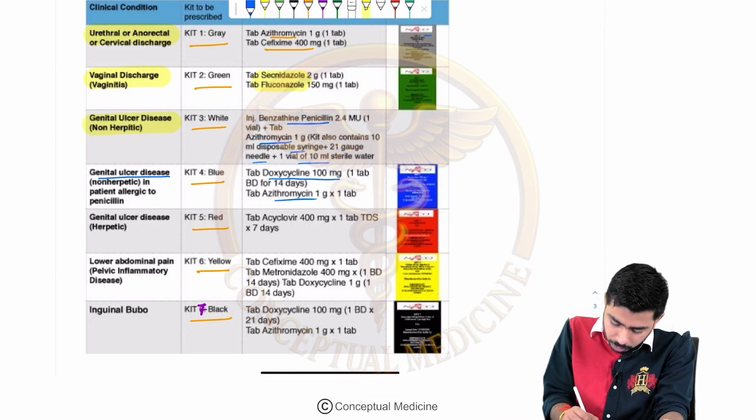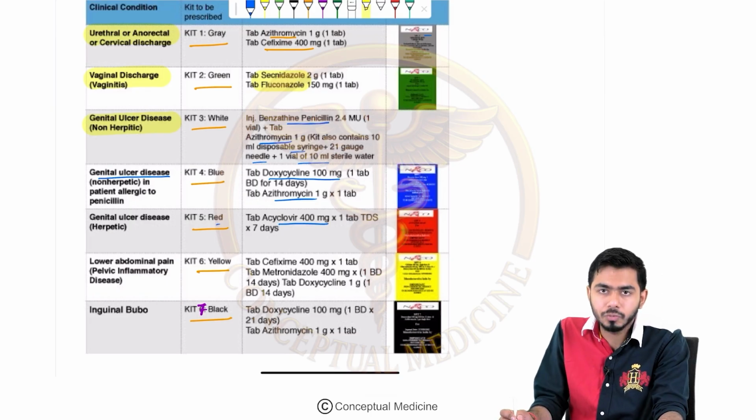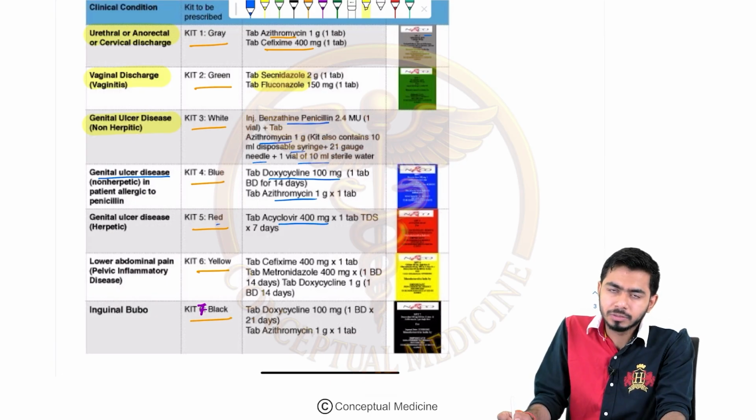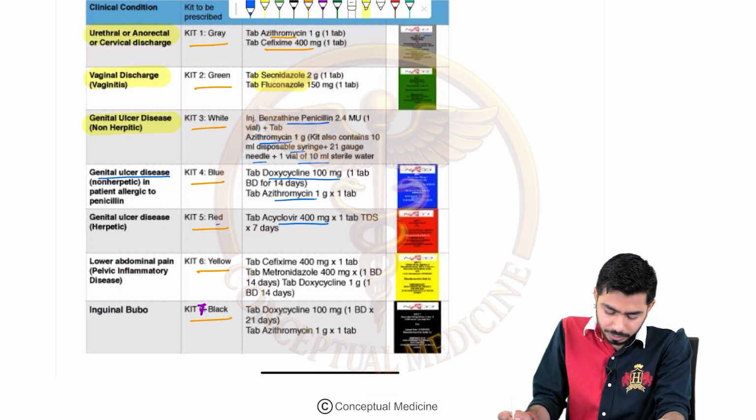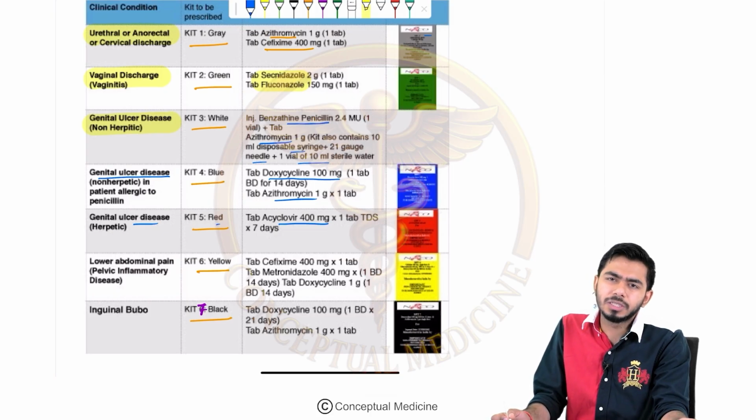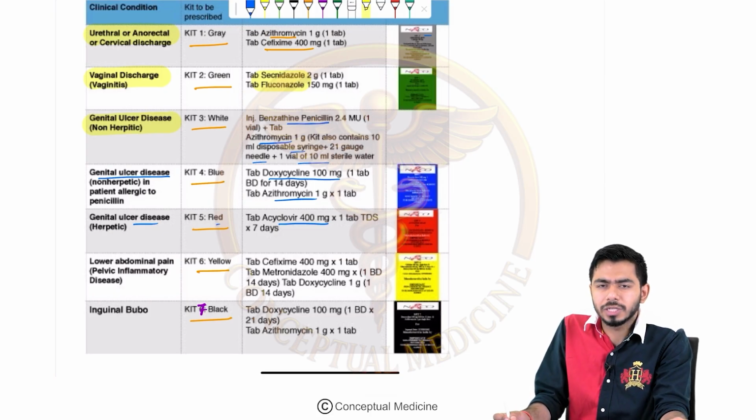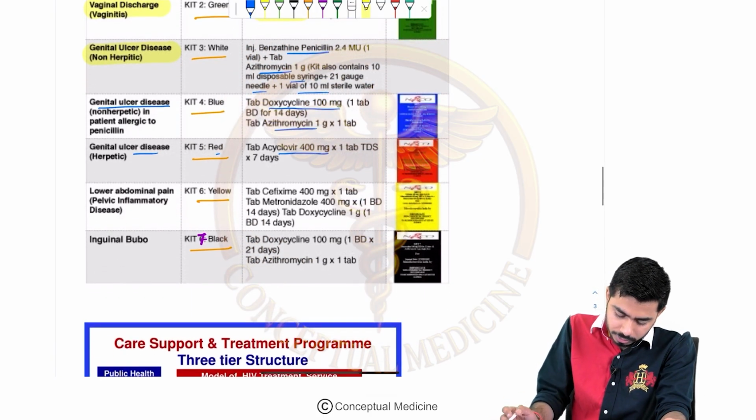Kit number 5 is the red color category, where they are using the antiviral drug acyclovir 400 mg, given TDS for 7 days. 1 tablet we are giving 3 times a day for 1 week, right? And that is for genital ulcer disease that is herpetic, because herpes is usually caused by HSV2. So HSV herpes is a viral infection, that's why an antiviral is used, right?